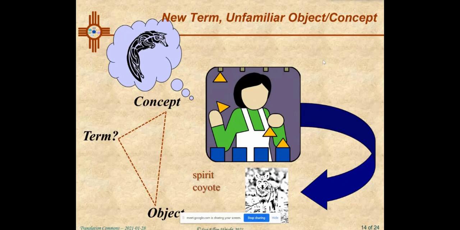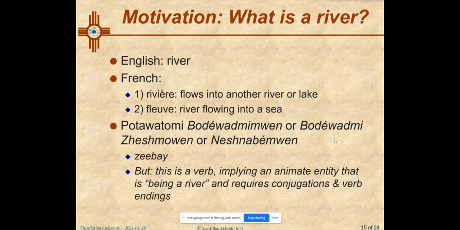He's a wonderful creature. I wish I could tell you more about him, but I don't have time. But it gives you an example of how we have to be able to name objects, abstract and real, that occur in the Indigenous community as well, and find a home for them in our concept system. This is not as easy as it looks.